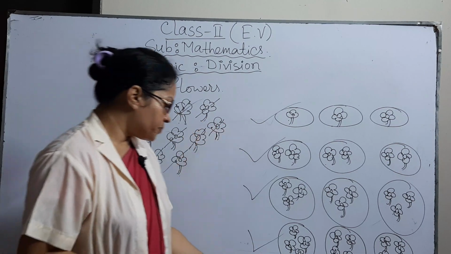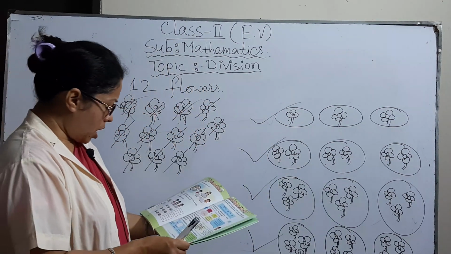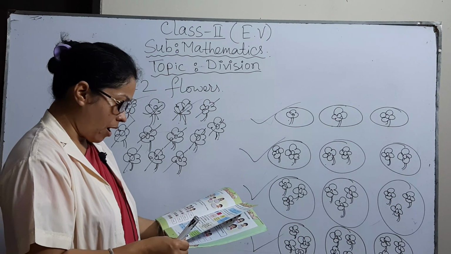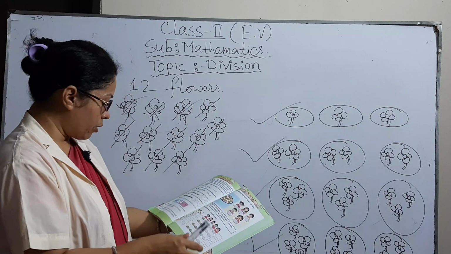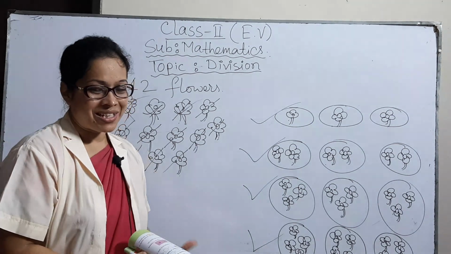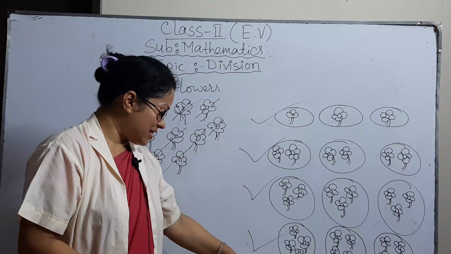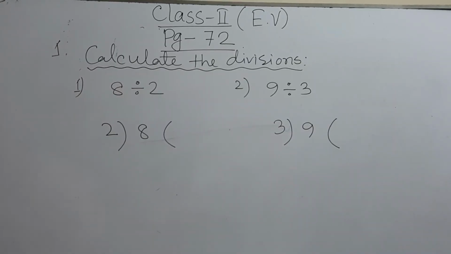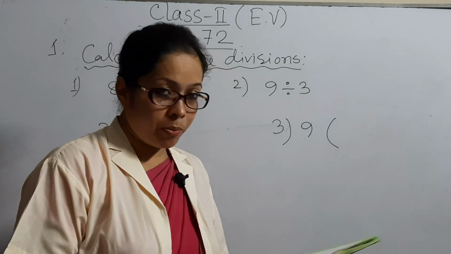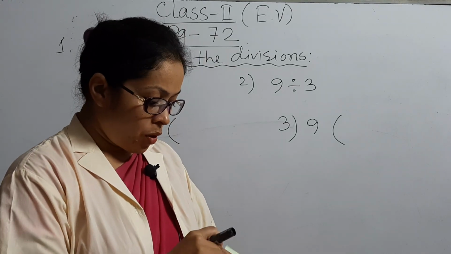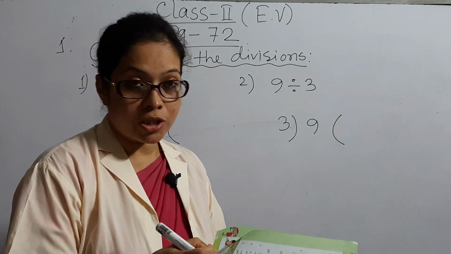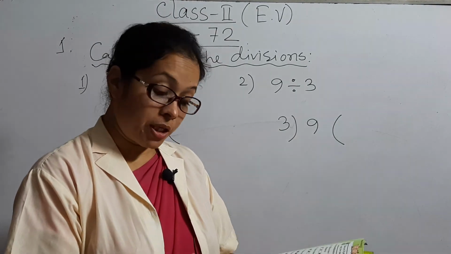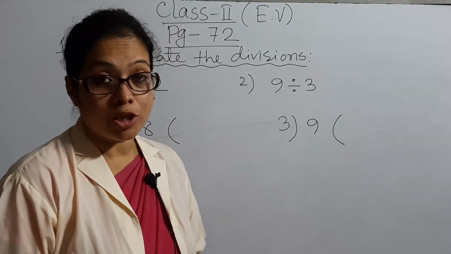Okay, now we will start our pages 64, 65. Okay, now we are going to start our page 66. Okay, now let's do page 66, question number 1. Let's do. Dear students, before doing page 66, we have to practice divisions first. I said to you it would start from 66, but it will be better if we start from page 72 at first.